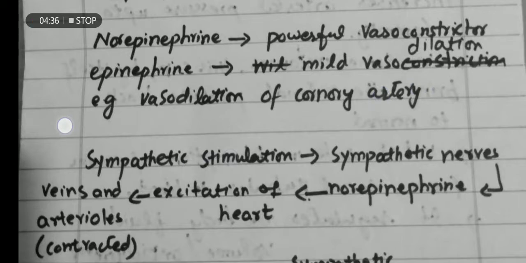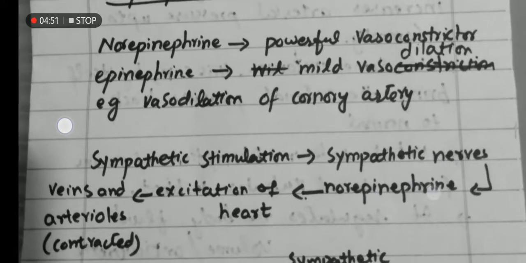In the body, when the sympathetic nervous system is stimulated due to strenuous activity, it causes the activation of sympathetic nerves, and these nerves release norepinephrine. This norepinephrine causes excitation of the heart, which means the working of the heart is increased. And then veins and arterioles are constricted. Due to constriction of veins and arterioles, blood pressure increases, or you can say blood pressure will definitely increase when the vessels constrict.